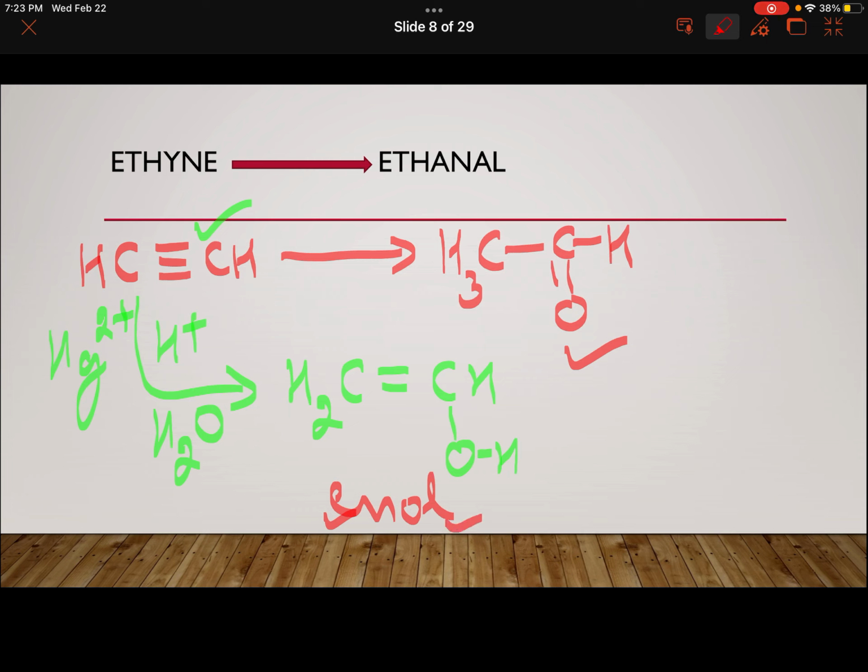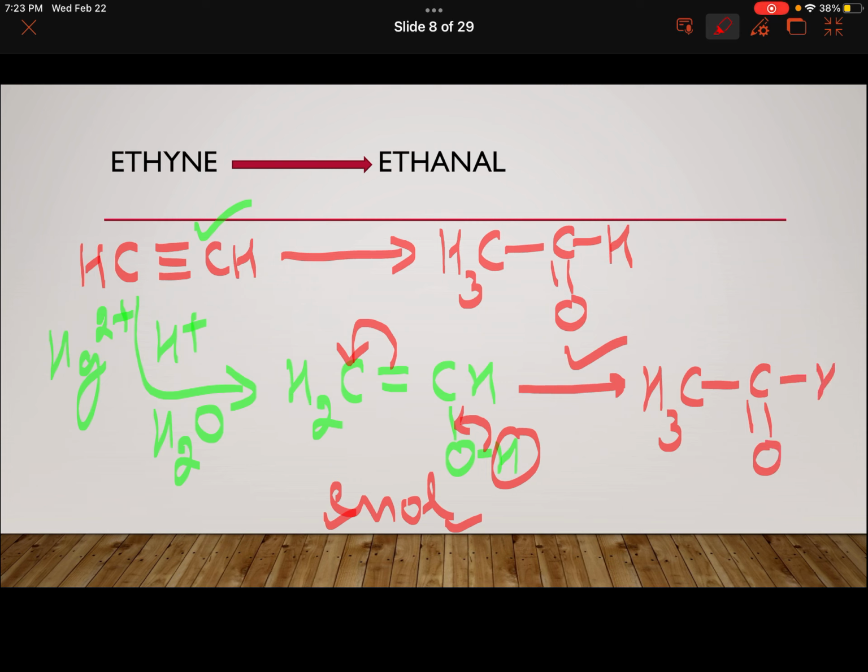This undergoes a particular type of isomerism called tautomerism. This bond will shift here. It will convert to C double bond O, and simultaneously this pi electron density will shift here. So carbon will get a negative charge and this H plus will go to that carbon. So it gives you CH3 C double bond O H.